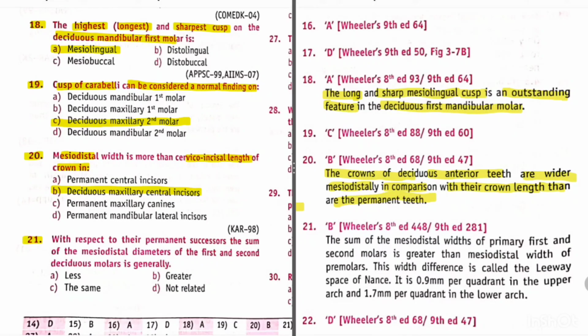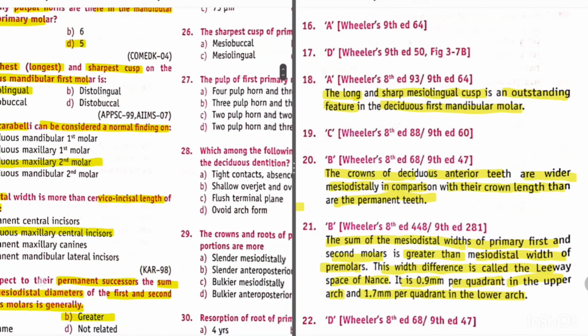So question 21 is, with respect to their permanent successors, the sum of the mesiodistal diameter of the first and second deciduous molar is generally. So the answer is B. The sum of the mesiodistal width of primary first and second molars is greater than mesiodistal width of premolars. This width difference is called the leeway space of Nance. It is 0.9 mm per quadrant in the upper arch and 1.7 per quadrant in the lower arch. Okay.